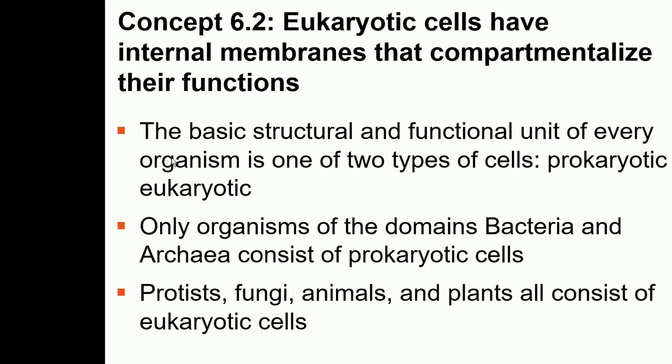The word karyota means nucleus, and the word eu means true. So eukaryotic cells are those cells which have a true nucleus, and in prokaryotic, pro means before nucleus. These are the cells which were there before the nucleus came into being. So prokaryotic cells do not have a true nucleus. Eukaryotic cells have a true nucleus.